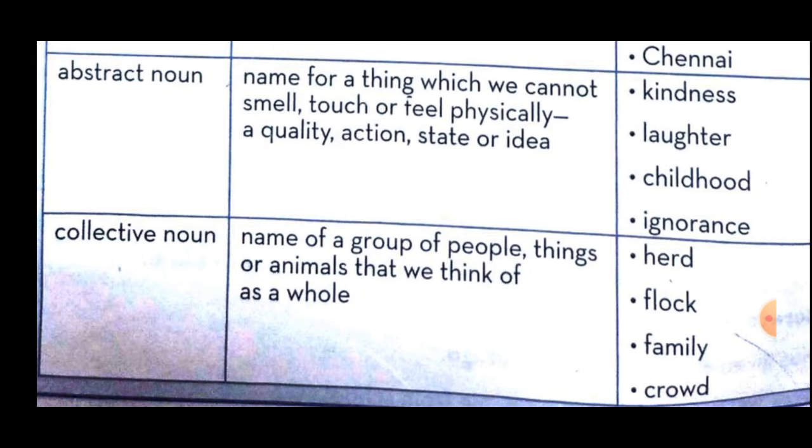Now the fourth kind is collective noun. What is the definition of collective noun? Name of a group of people, things or animals that we think of as a whole, right? So a group of more than two persons, more than two things or animals comes into the category of collective noun.